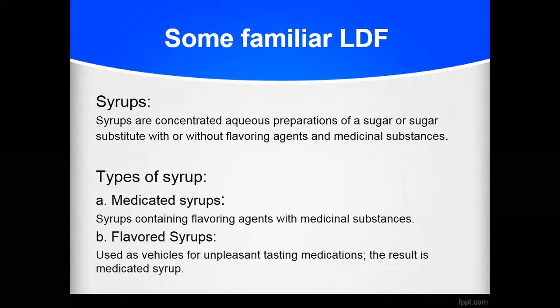So there are two types of syrups: medicated syrup and flavored syrup. When we are preparing the simple syrup and we add any kind of drug, then it is called a medicated syrup. And suppose you are just dissolving the sugar into the water, preparing the solution, and adding any kind of flavoring agent, then that will be called a flavored syrup. So these are the two types of syrup, medicated and non-medicated, which is also called the flavored type of syrup.